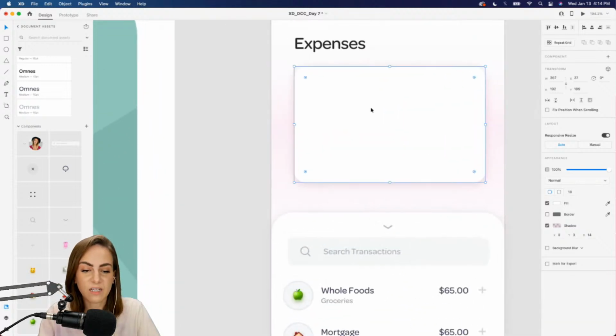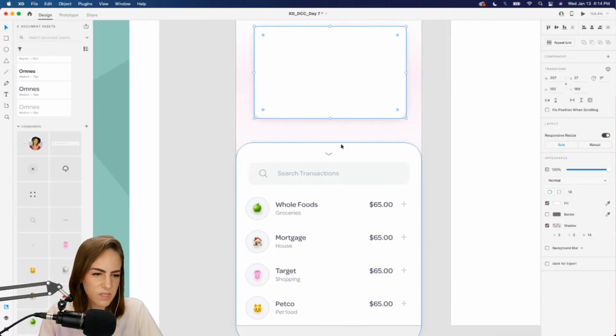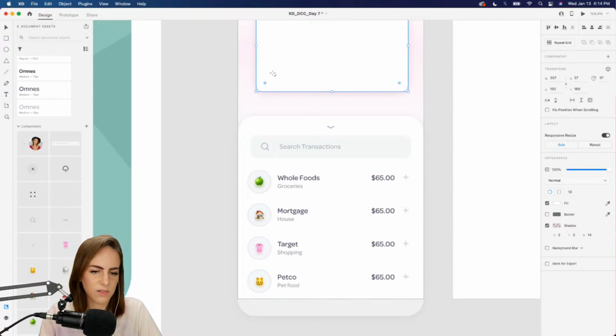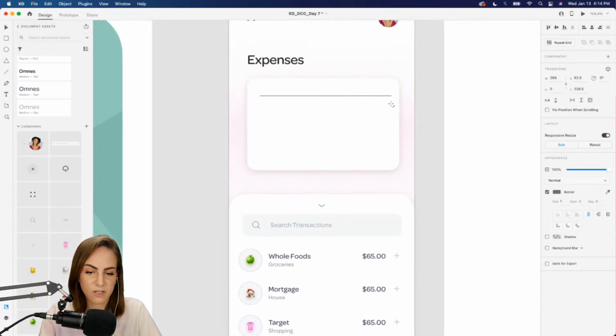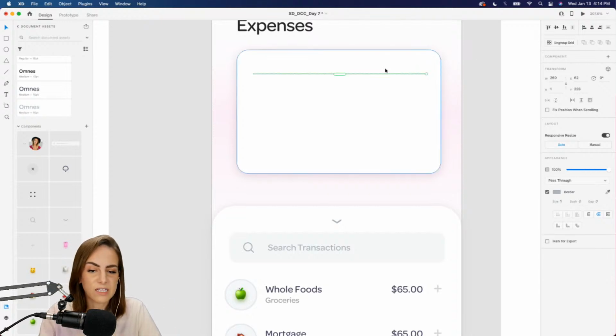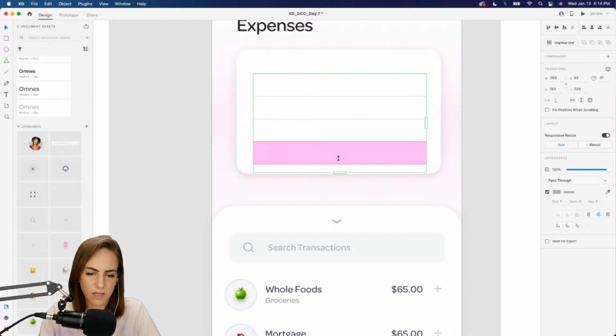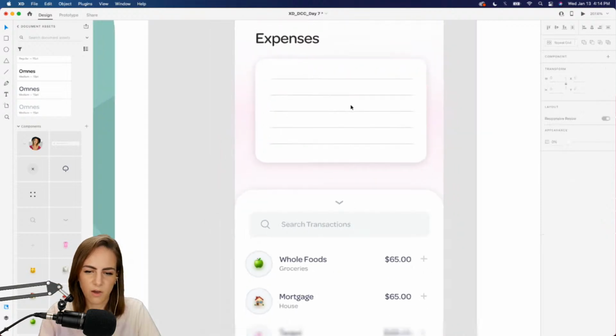Okay, so now we can get into our actual graph since we have all of our transactions. So all I'm gonna do is take a line and we'll just do a repeat grid on this. And I'm gonna give it the same color as these icons down here. So I'm just using that eyedropper tool over here. And then I'll round those edges just a touch. I think I could bring this down a little bit. I don't want this to be the first thing you see. And then let's come up here again to repeat grid and drag this down. Not too many, maybe like that. Okay, so that looks good.